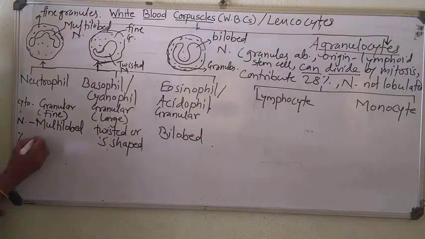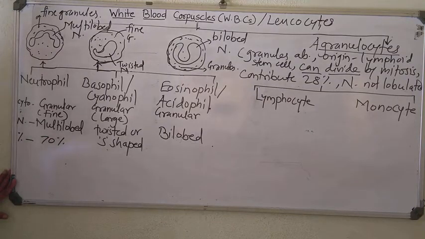Neutrophils contribute 70% of total WBCs. That means 5,000 to 11,000 is the normal average number of leukocytes present in our blood. About 70% of that are neutrophils.